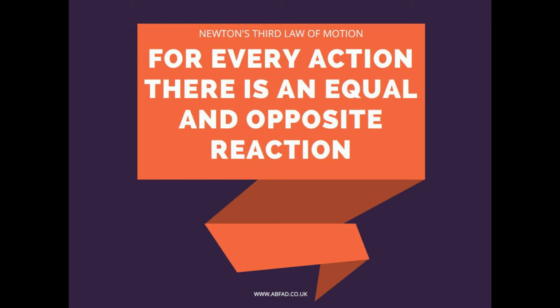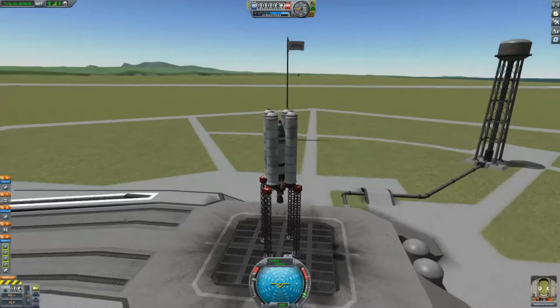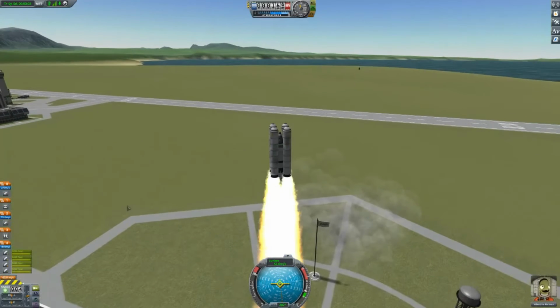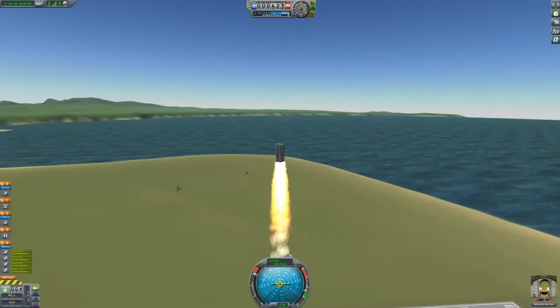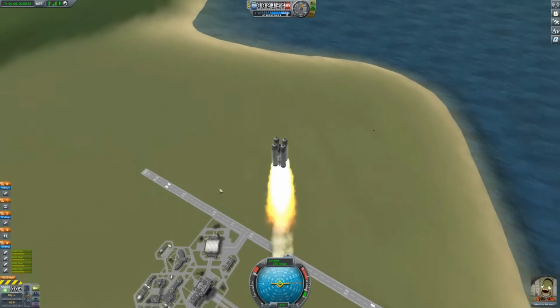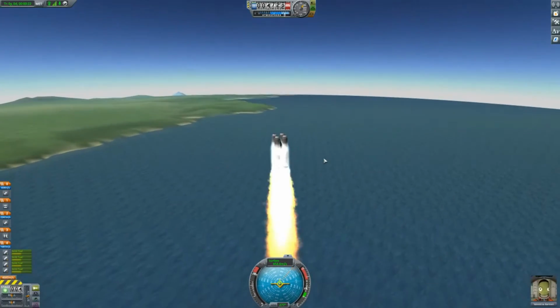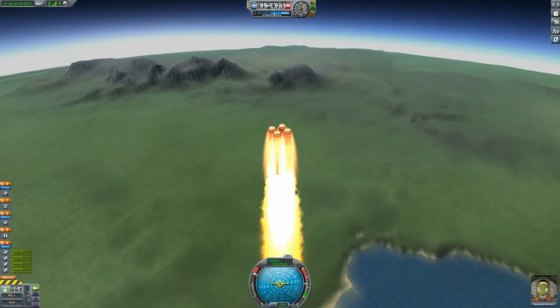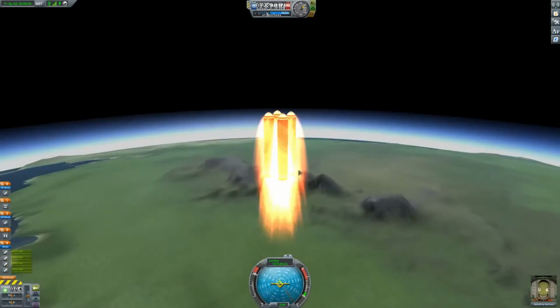Newton's third law of motion states for every action in nature there is an equal and opposite reaction. A good example of Newton's third law would be a rocket in one of my favorite games, Kerbal Space Program. The action would be the thrust of the boosters launching downwards, causing the rest of the rocket to move directly upwards. As the rocket gets higher into the atmosphere, there will be less air to push against the rocket, so the rocket will get faster, and the friction with the air will cause the rocket to burn.